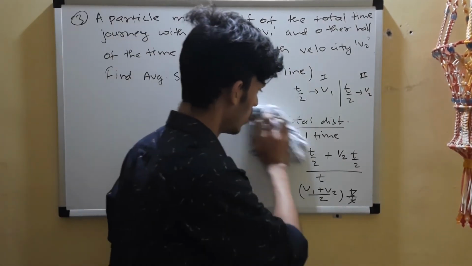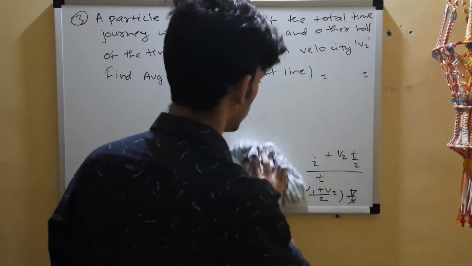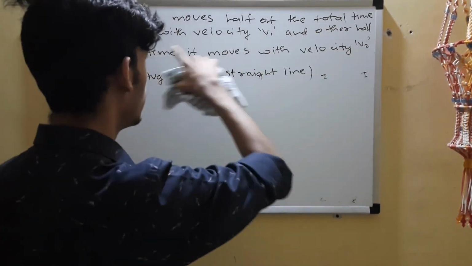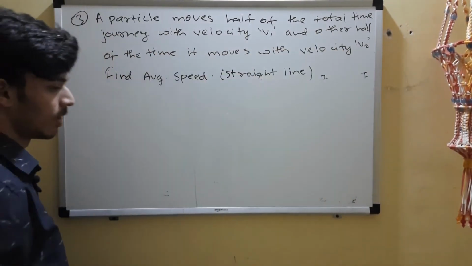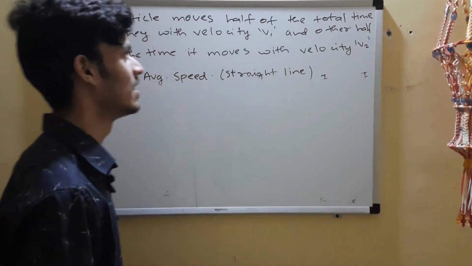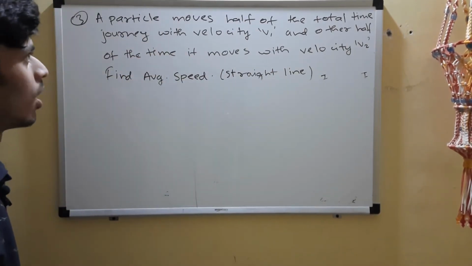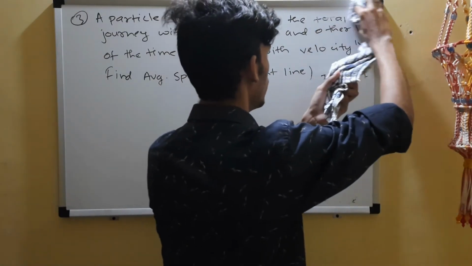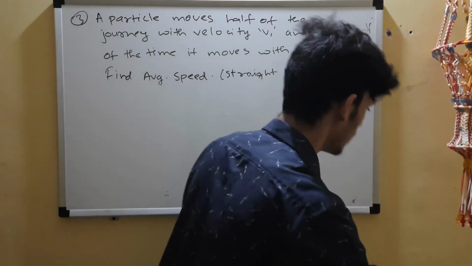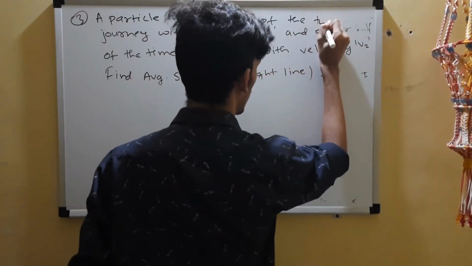Okay, you can remember the general rule. Remember, it is half of the time and not the distance. Now let's go for distance. So a particle moves half of the total, we'll say total distance. We are just changing the question. So let's see what happens to the answer.